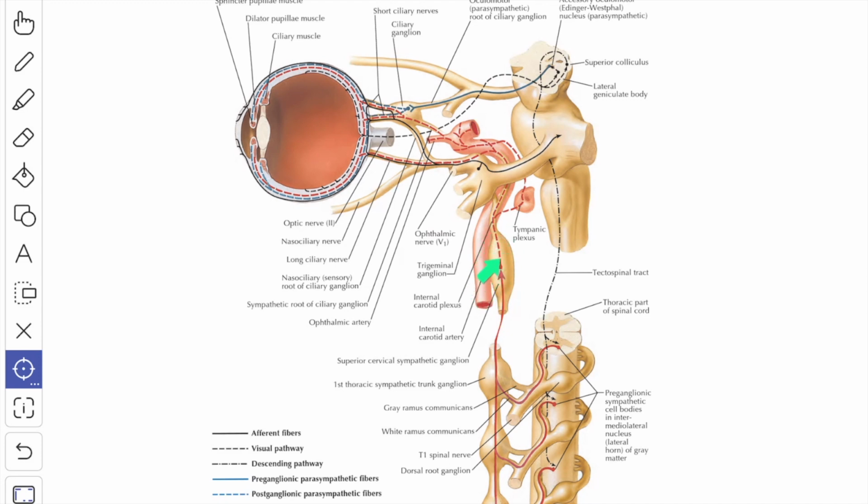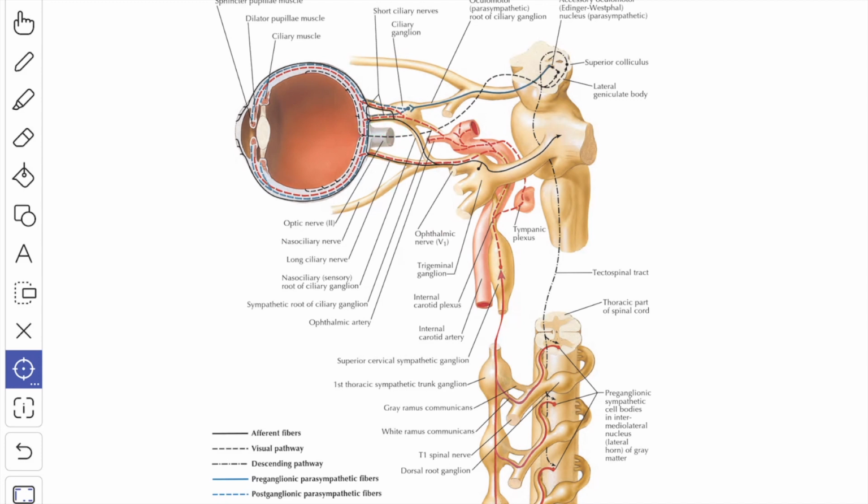The postganglionic fibers from the superior ganglion form a plexus around the internal carotid artery and reach the orbit through the following routes. First, the sympathetic root from the internal carotid plexus joins directly with the ciliary ganglion and passes uninterrupted along the short ciliary nerve.